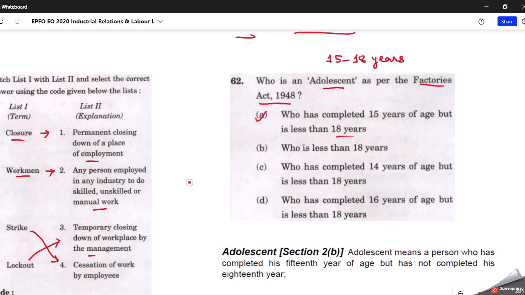Now, I have referred to one stop source here, the Piali Ghosh book from Tata McGraw Hill Publications, and in that book, the authors have extensively covered all the acts. So here is the screenshot from that book. It says adolescent means a person who has completed the 15th year of age but has not completed his 18th year. So that is the A option here.